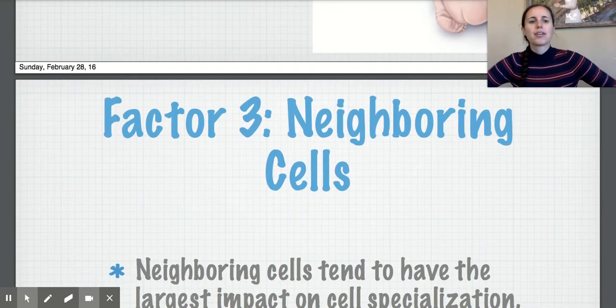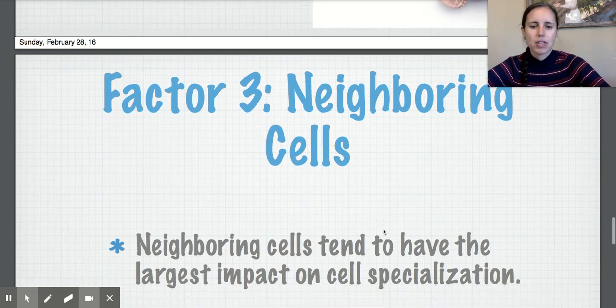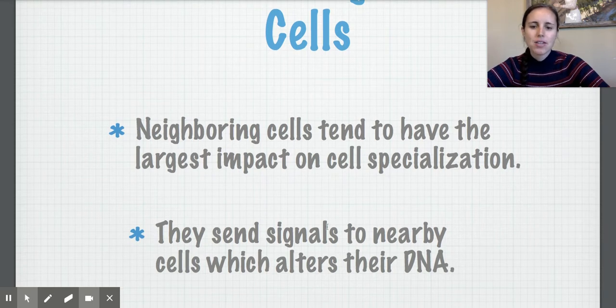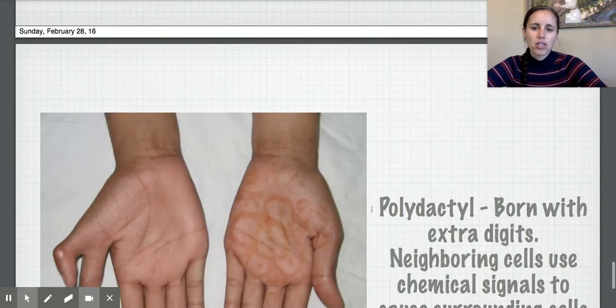Another factor, and probably the factor that happens the most in your body, is neighboring cells. Neighboring cells tend to have the largest impact on cell specialization. They send signals to nearby cells, which alter their DNA. This has a very practical use because when a cell divides, it might be trying to decide what it wants to be. So if a cell divides and a new cell is formed in your heart, chances are it is probably going to be a heart cell. Those neighboring heart cells will send out signals, causing it to specialize into a heart cell, which is what it should be. So it causes new cells after division to become similar to its neighbors, and that allows those cells in those areas of your body to actually specialize.